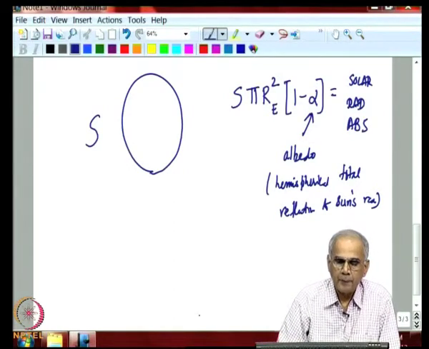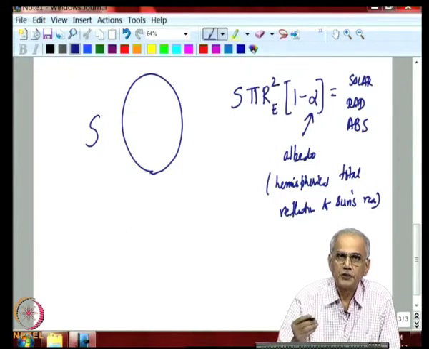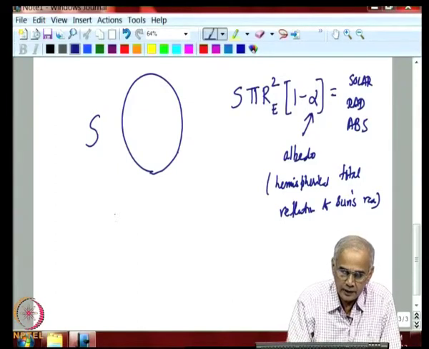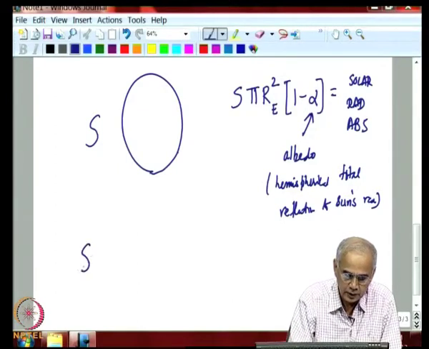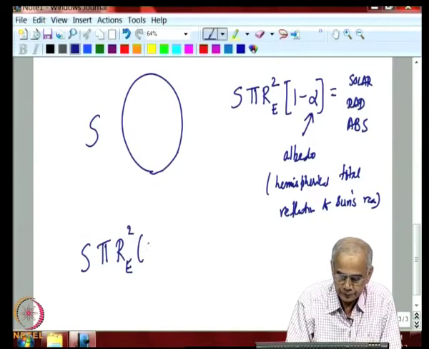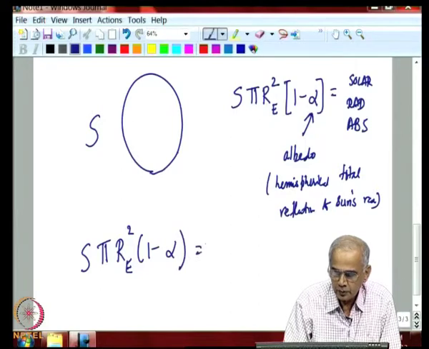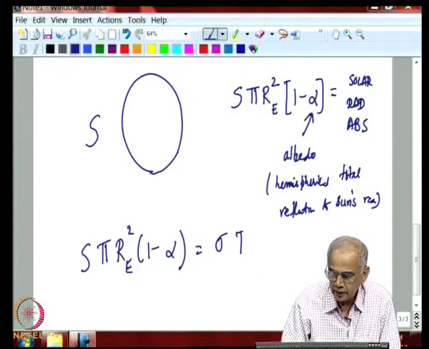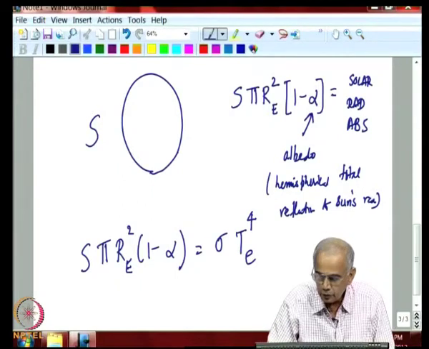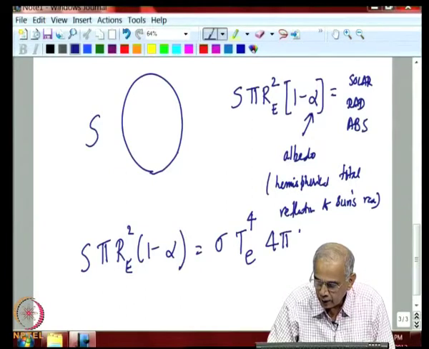Now, at present let us pretend the earth has no atmosphere and let us assume earth is a black body, that is its emissivity is 1. So, then the radiation emitted by the earth. So, this radiation which is absorbed from the sun has to be equal to radiation emitted, and let us call T e the effective black body temperature of the earth, sigma T e to the power 4 into 4 pi r e squared.